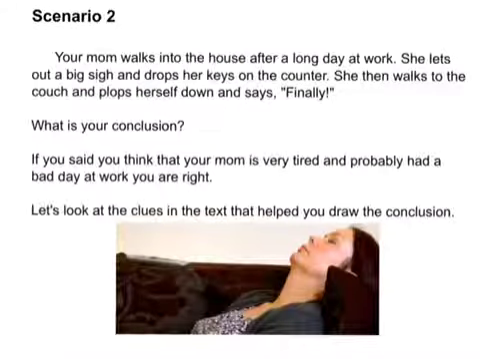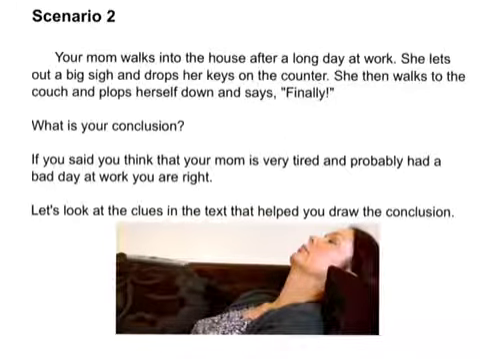Scenario number 2. Your mom walks into the house after a long day at work. She lets out a big sigh and drops her keys on the counter. She then walks to the couch and plops herself down and says, "Finally." What is your conclusion? If you said you think that your mom is very tired and probably had a bad day at work, you are right.